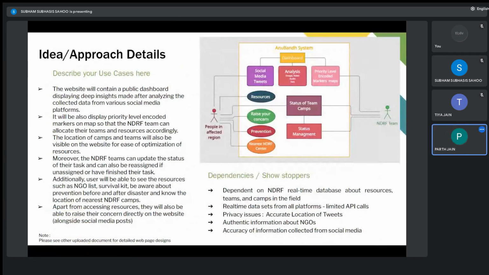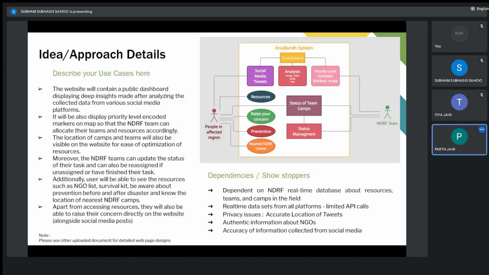Now coming to the use cases, in our Anubandh system, there are primarily two users. One are the people in the affected region and one is our core user, that is the NDRF team. For the people in the affected region, we will be having resources such as the NGO list, survival kits. So the people in the affected region can access those resources through our website. Also, we will be having prevention tips that have to be taken before or after the disaster, and also we will be having the location of the nearest NDRF centers where people can relocate themselves.